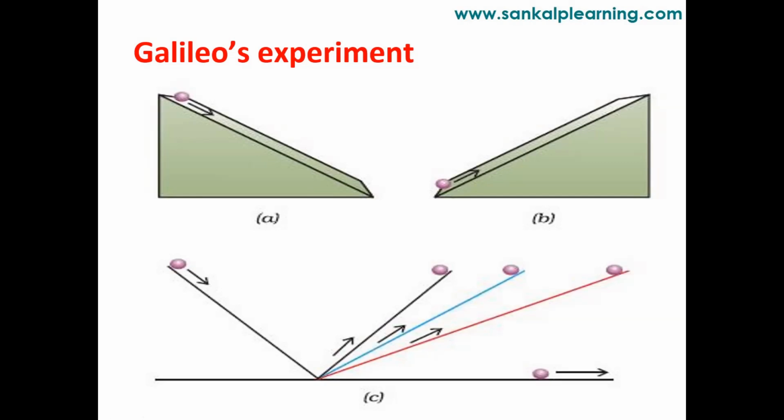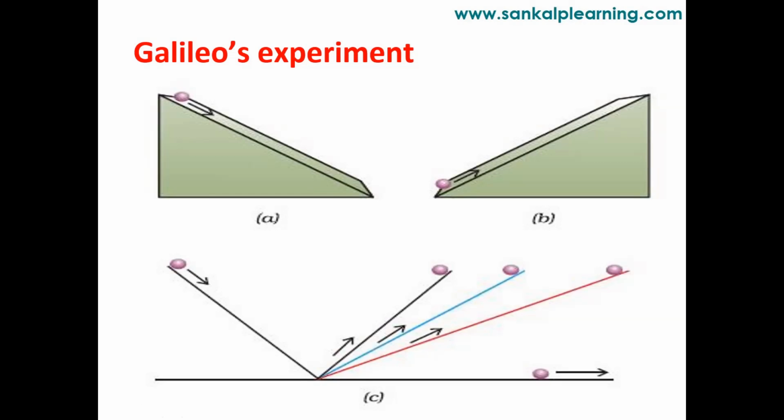Now you see figure 3. First you drop the ball from the first inclined surface and it goes up. Next, you increase the slope, that is, you increase the angle of the slope. With the same force, it will go up. In the third line, the red line, we are again changing the slope. The ball comes down and goes up in the third part also.